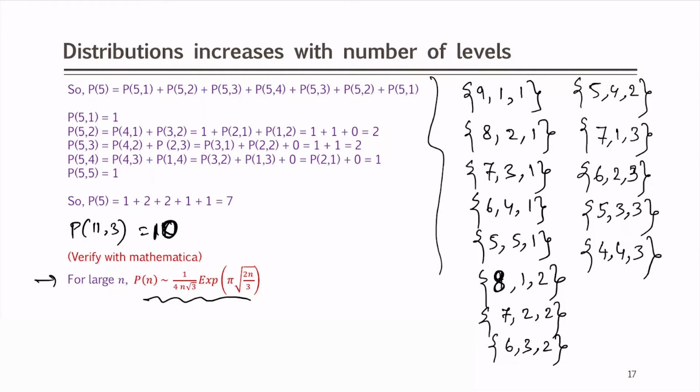Now, let us see how many are there. 1, 2, 3, 4, 5, 6, 7, 8, 9, 10, 11, 12, 13. Okay. 821 and 812 are same, and then any other same. 731 and 713 will cancel out. 623 and so on. So, that gives me 1, 2, 3, 4, 5, 6, 7, 8, 9, 10. So, these are the 10 possible ways that 11 can be broken into a bunch of 3.